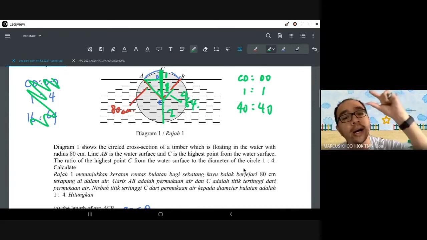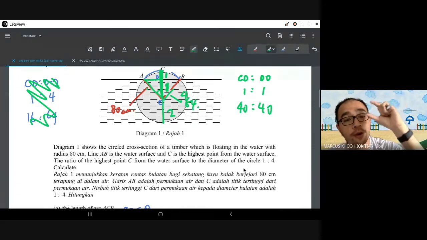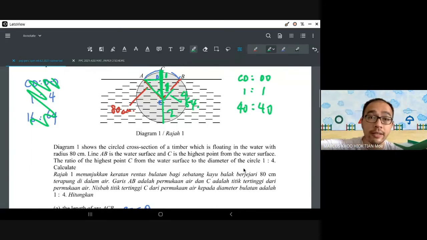The ratio of the highest point C from the water surface to the diameter of the circle, the whole thing, 160, is 1 to 4. So if the whole thing is 4, and we know that the whole thing is 160, this whole thing must be 80. And if this is 1 part, this must also be 1 part, so you get 40.